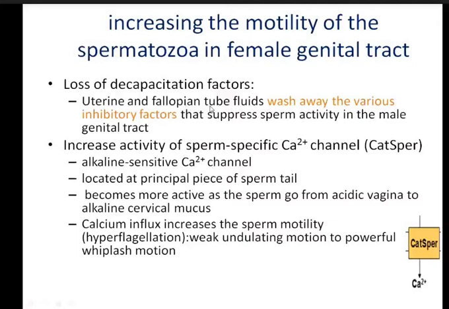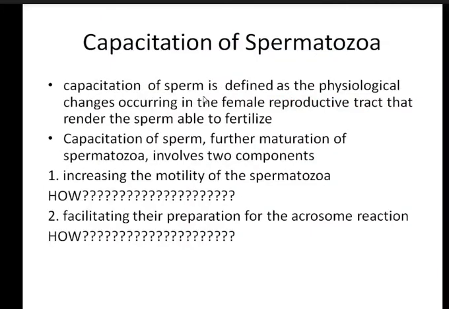But I have told you that this prostate specific antigen is produced from the prostate, isn't it? But the capacitation of sperm occurs in the female reproductive tract. So in relation to the female reproductive tract, we have to talk about the capacitation of the sperm.